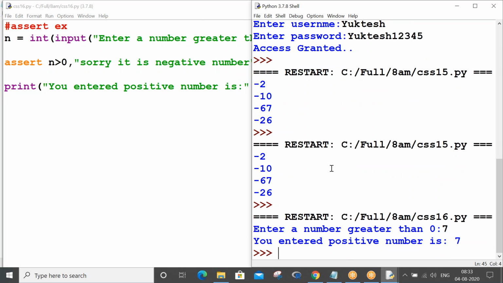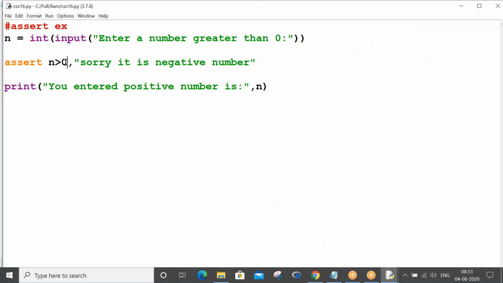So whenever your condition is true, automatically it will execute the further statements in the program. You can't say that whenever the condition is true, the assert block statements will execute. No, that is wrong. This is not about an assert block; this is the program's statements only.